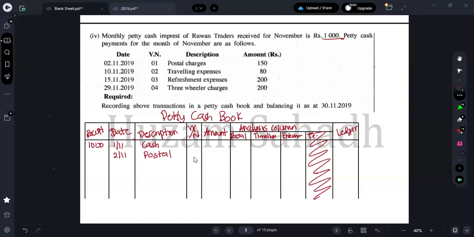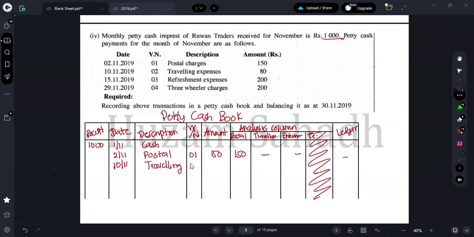For the postal, the number is what? 01. The amount is 150. I can take it under the what? Postal. Next one is what? The date is 10/11, which is related to what?